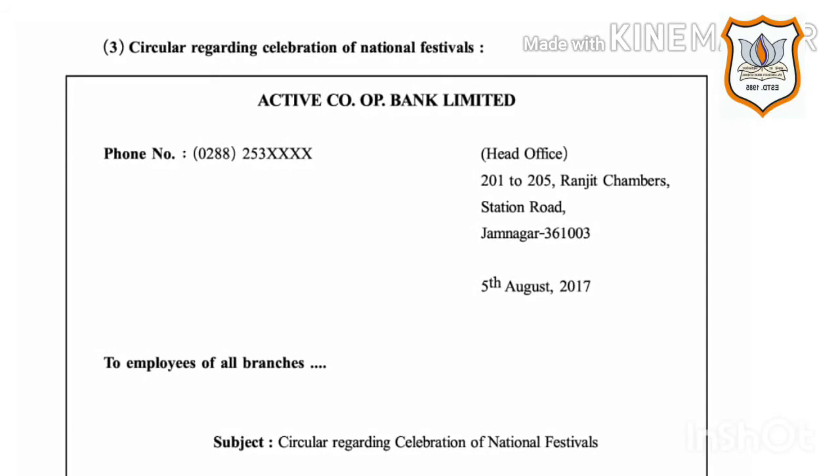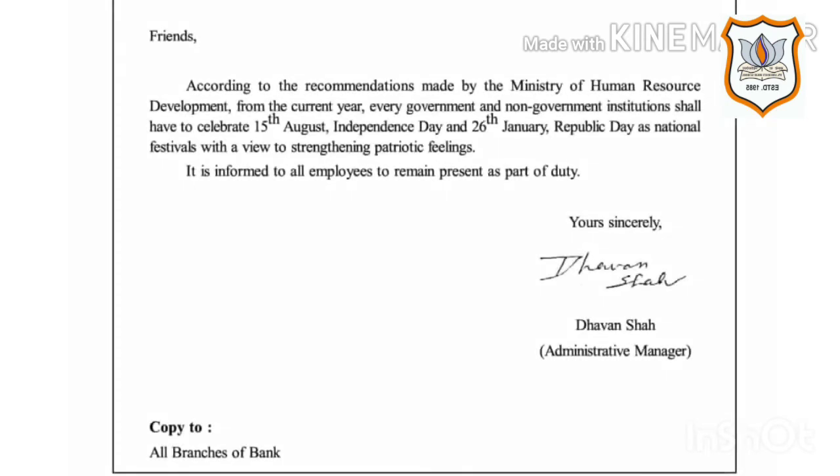Third, circular regarding celebration of national festivals. Here the name of the organization is printed on the letterhead, Active Cooperative Bank Limited. Then on the right hand side, address of the bank, then date, month and year is to be written. Then on the left hand side phone number is printed. Then, to employees of all branches on the left hand side. Then comes subject. Here the subject is circular regarding celebration of national festivals. Then friends, on the left hand side.